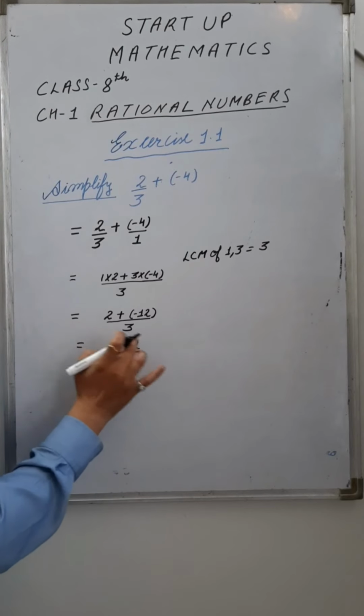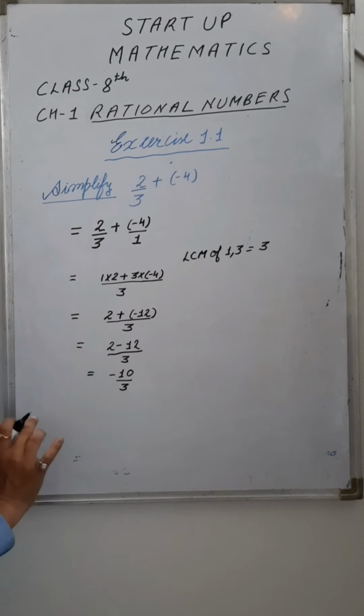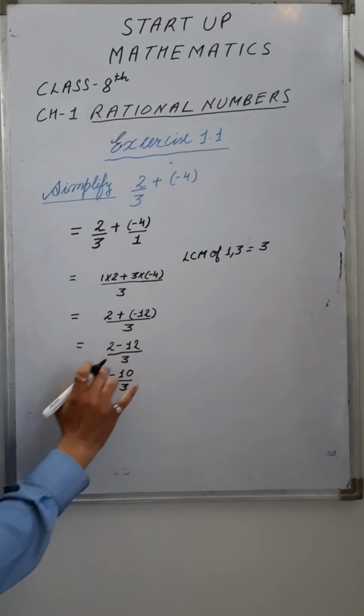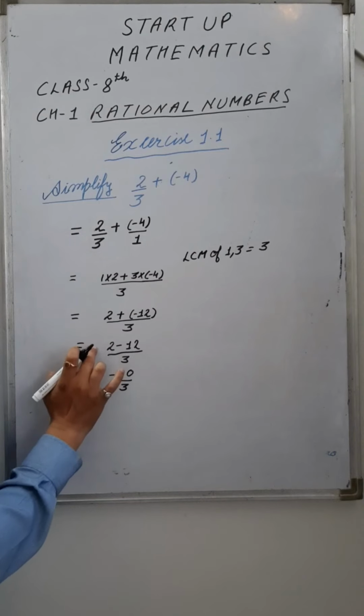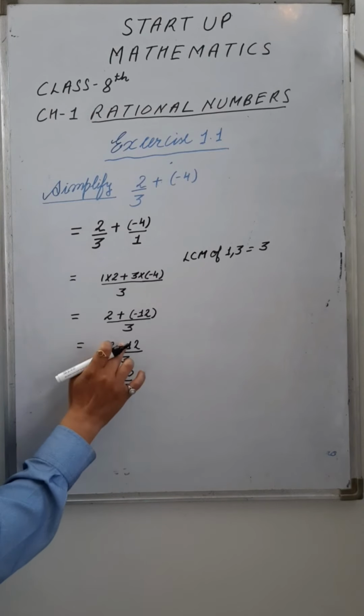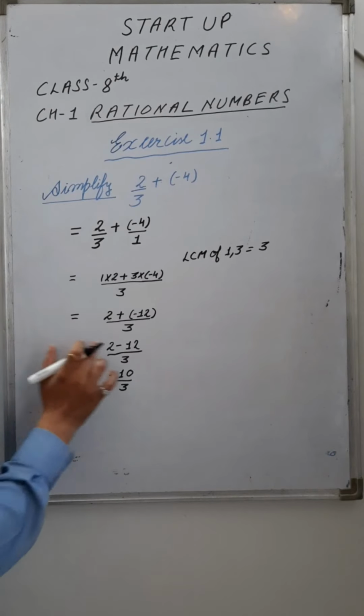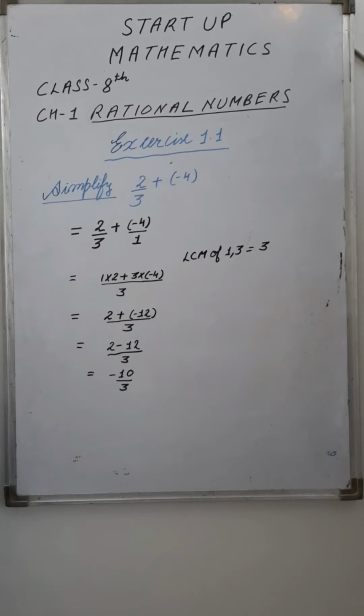If this 12 was plus then we have to add. Here sign is negative, so we have to subtract these two numbers, right? And write the sign of that number which has the negative sign, minus 10. So this is the answer of this question, right?